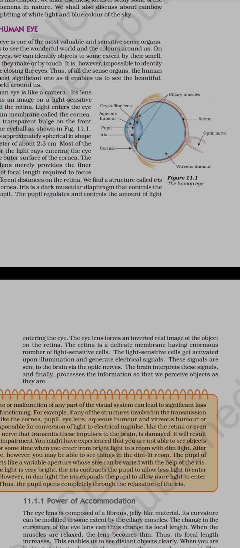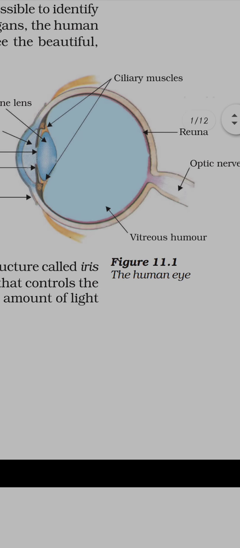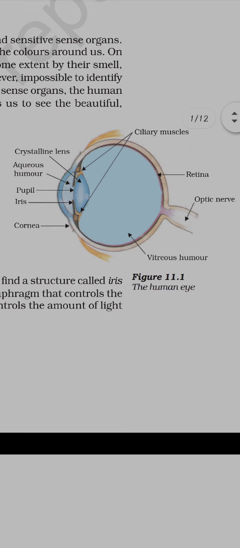And there is a spot, the place where the optic nerve and the retina are joined together. The point where these meet is said to be the blind spot. Whenever the light falls on this blind spot, the image is not formed, or we can say that at that time we cannot see the object's image.